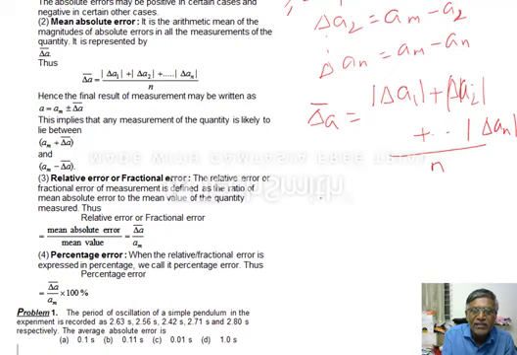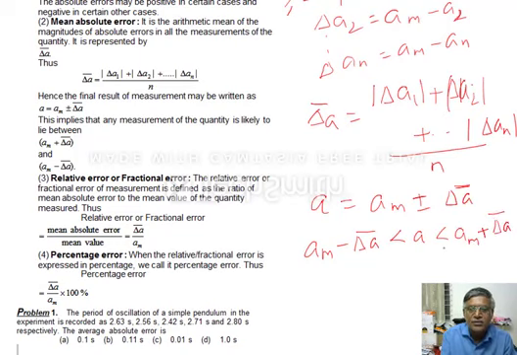Now how we will write the value. A is nothing but AM plus or minus delta A bar. इसका मतलब क्या है. So the value of A lies between AM minus delta A bar less than A less than AM plus delta A bar. So the value lies between AM minus delta A bar and AM plus delta A bar. So this is the value of A.